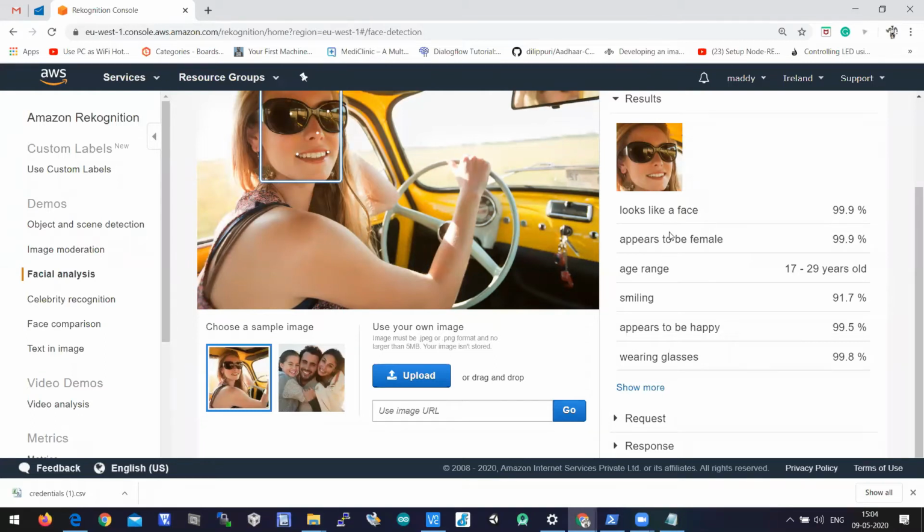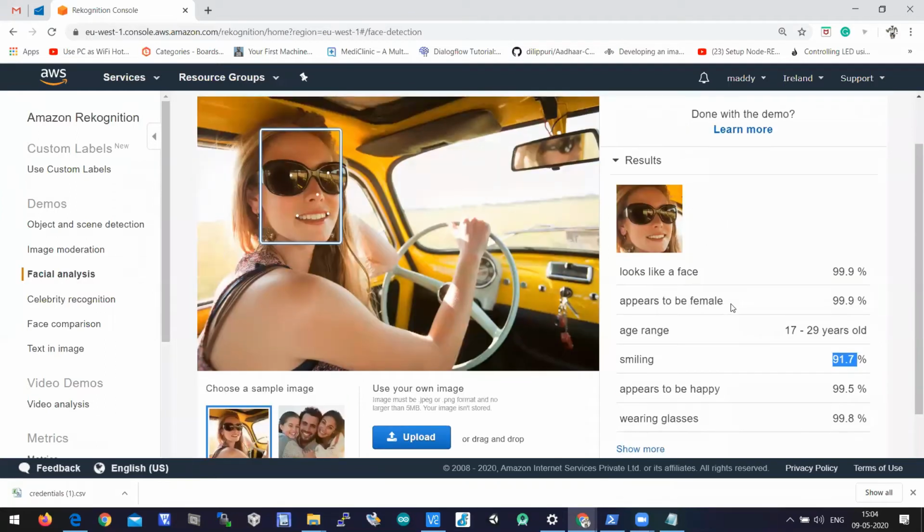The age range shows the female in this image can be 17 to 29 years old, and the emotion of the face is smiling, 91.7% appears to be happy, and it also predicts she's wearing glasses with 99.8% confidence.